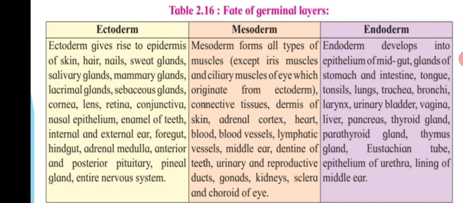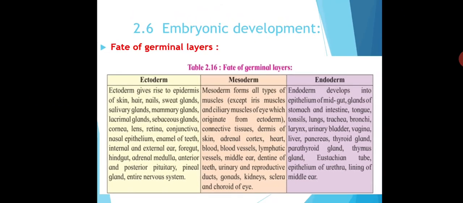And the endodermis or endoderm can develop into the epithelium of midgut, glands of stomach and intestine, tongue, tonsils, lungs, trachea, bronchi, larynx, urinary bladder, vagina, liver, pancreas, thyroid gland, parathyroid gland, thymus gland, eustachian tube, epithelium of urethra and lining of the middle ear. So in this way, different germ layers can form different types of organs.